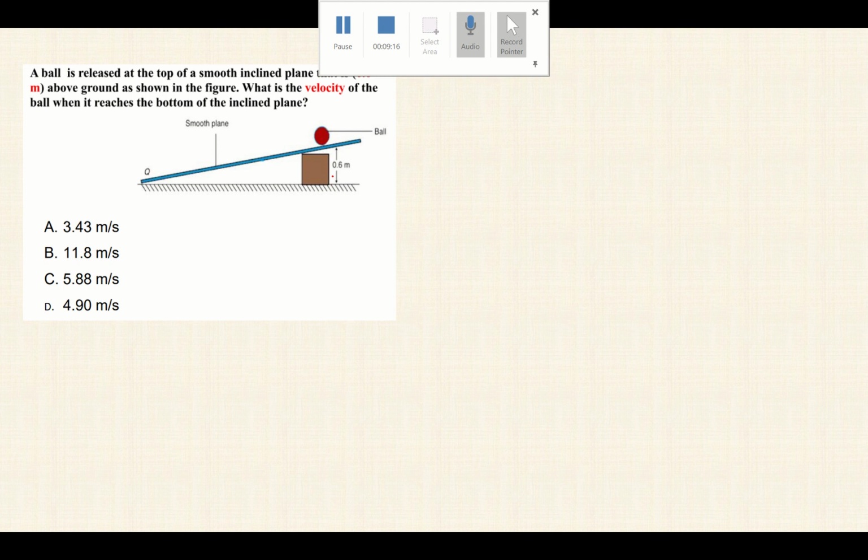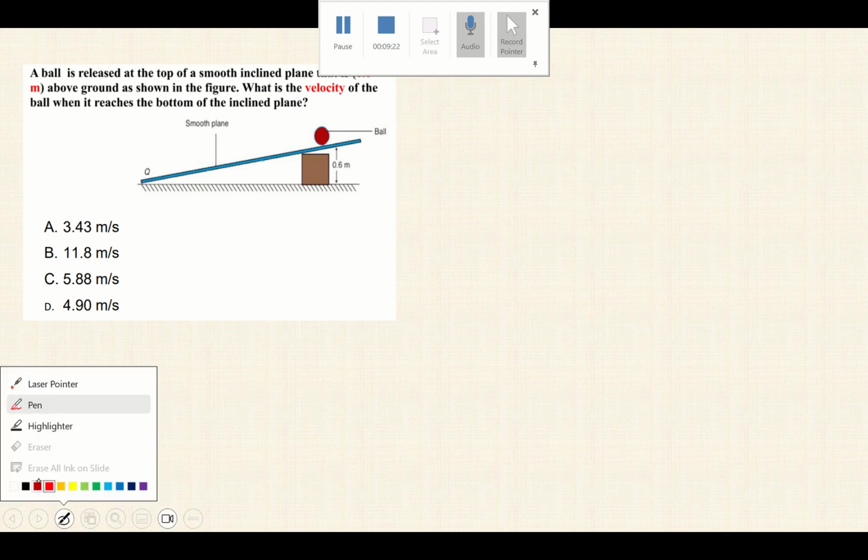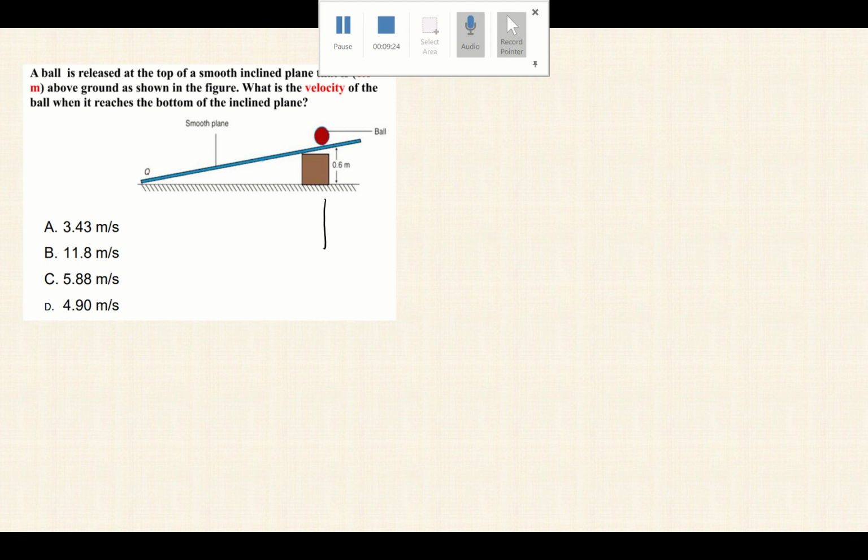At the beginning, the ball had gravitational potential energy because it's above the ground. Because the ball is lifted 0.6 meters above the ground, it has initial gravitational potential energy.